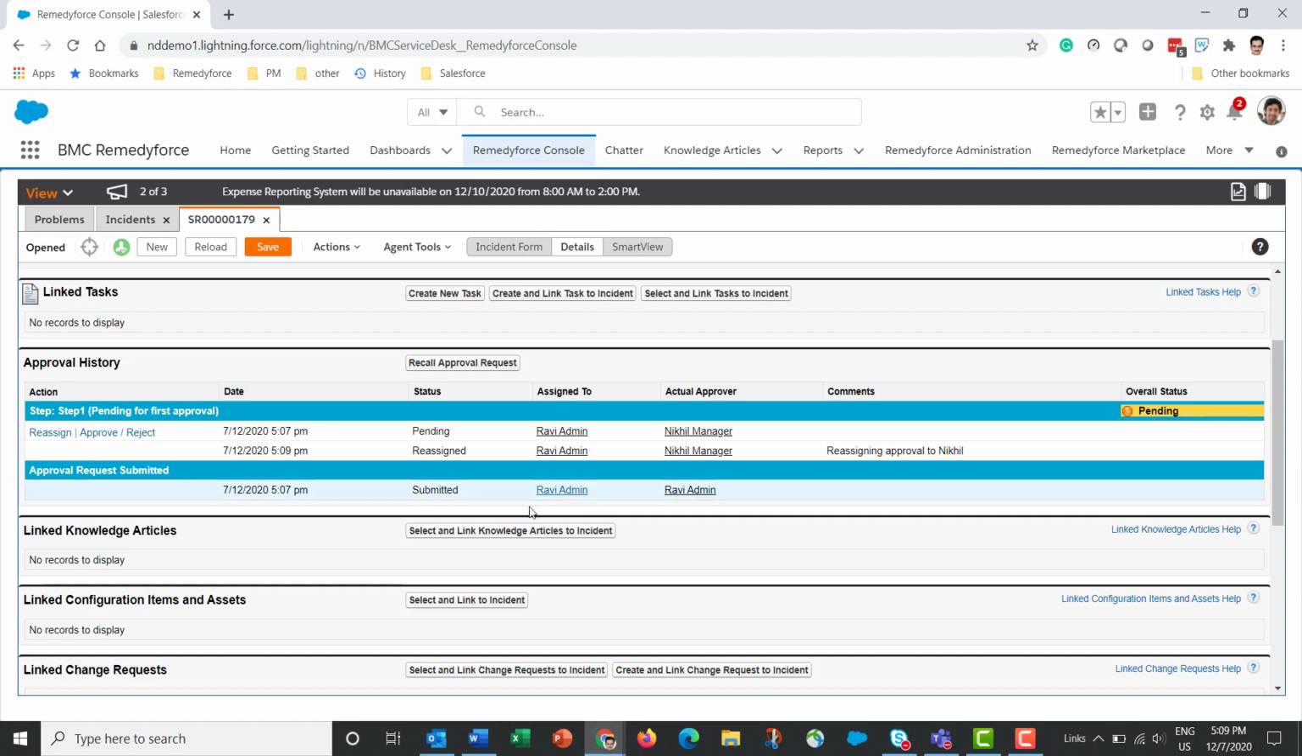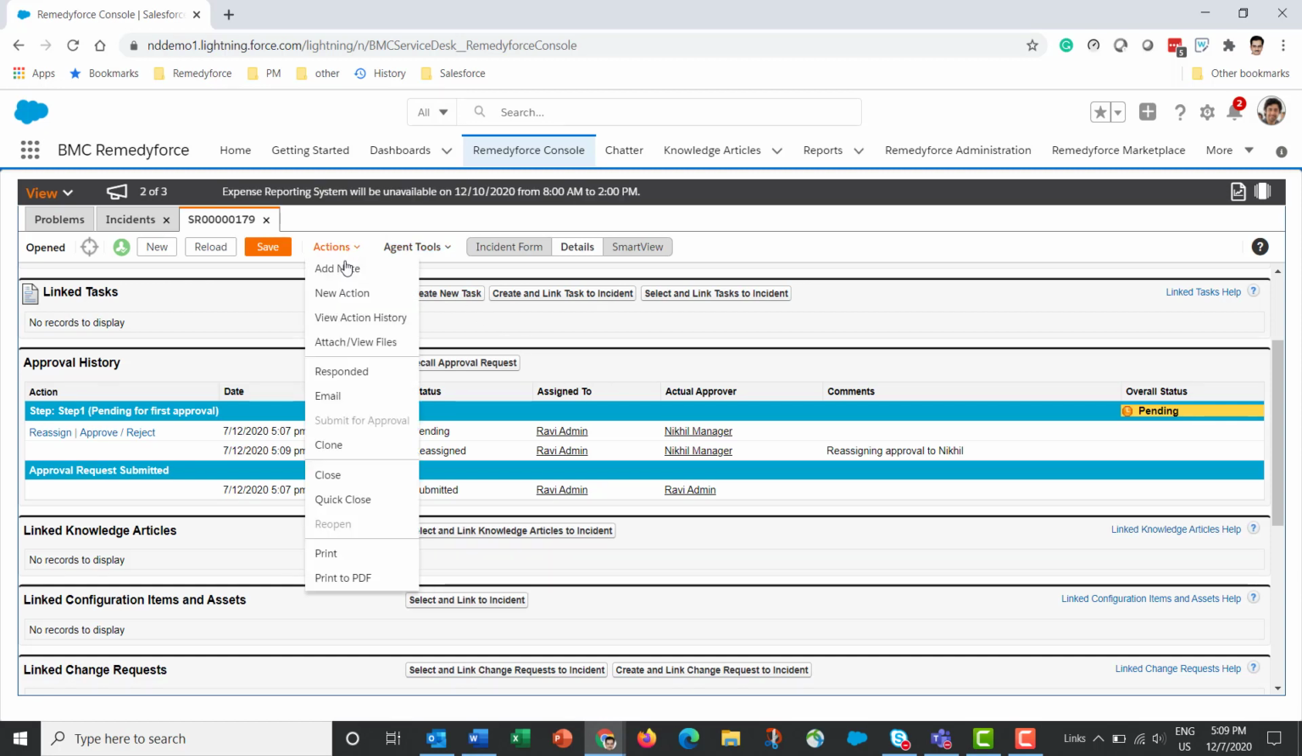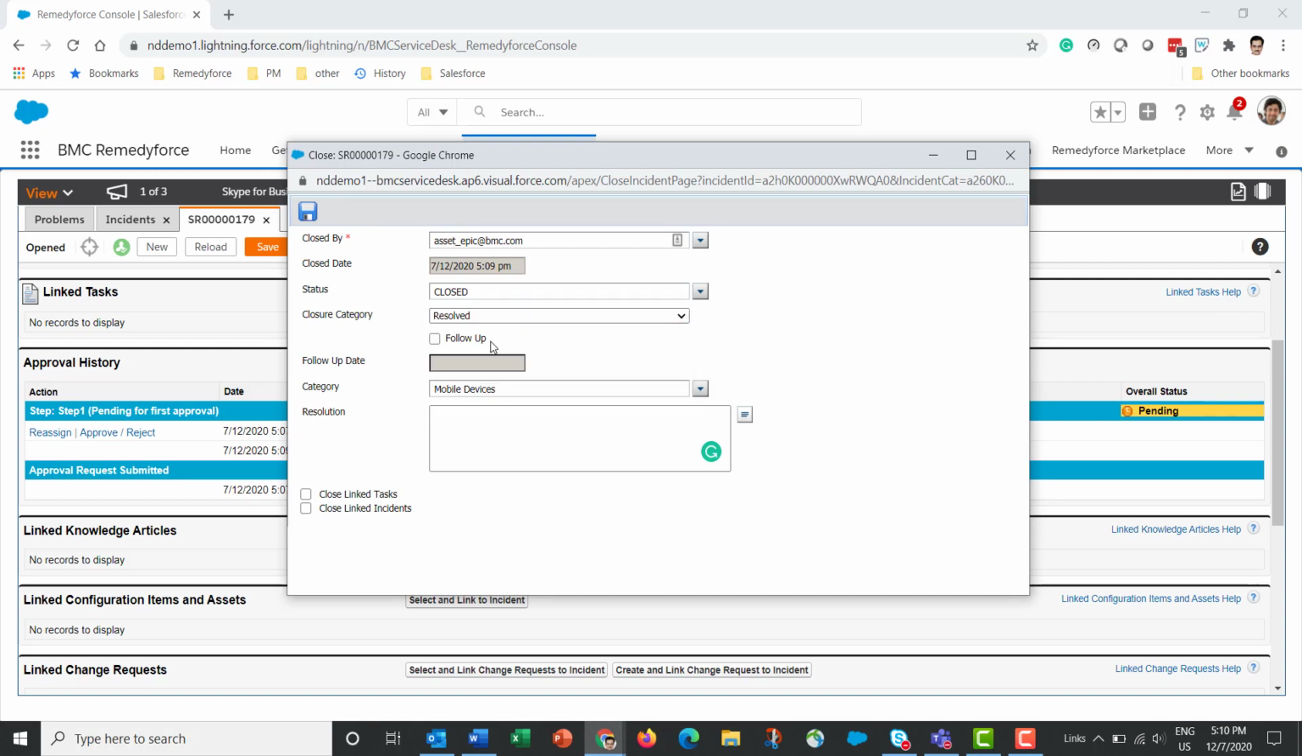Now after the approver approves the record, it comes back to the agent. The agent must then perform the fulfillment actions such as issue the device or grant access to an application, whatever the request was for. And once that is complete, they can come back to actions and close this request. And in closing, they can update the closure category and save the record.